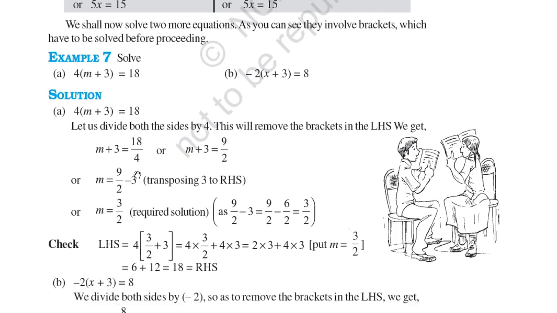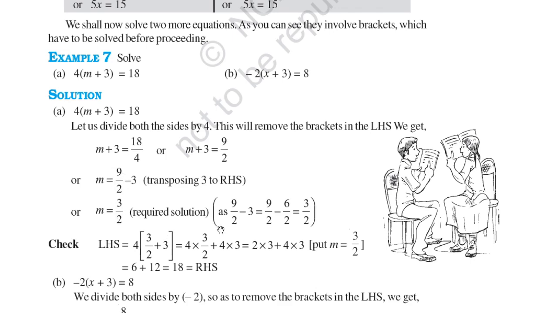Let us divide both sides by 4. So when we divide, this 4 will be removed. So you can see this will remove the brackets in the LHS. We get m plus 3 is equal to 18 by 4, or you can write m plus 3 is equal to 9 by 2. Then we are transposing 3 to the other side. So m is equal to 9 by 2, the sign will be changed, minus 3. So it will become 3 upon 2. So we will take the LCM. So it becomes 9 minus 6 upon 2, which is equal to 3 by 2.